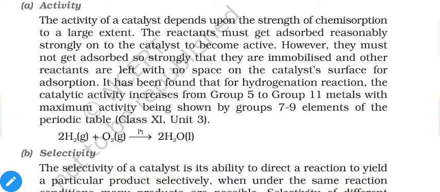It has been found that for the hydrogenation reaction, the catalytic activity increases from group 5 to group 11 metals, with the maximum activity shown by the group 7 and 9 elements of the periodic table. The reaction mentioned is 2H2 plus O2 with platinum gives H2O, the water molecule.